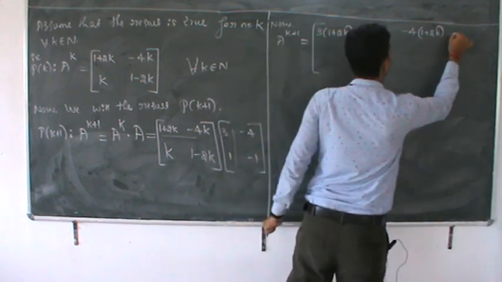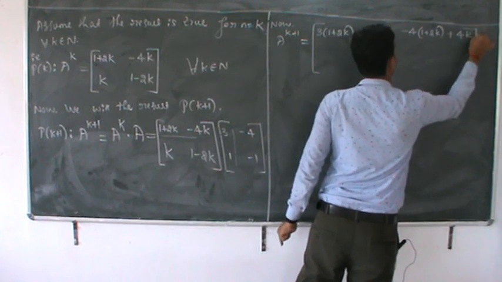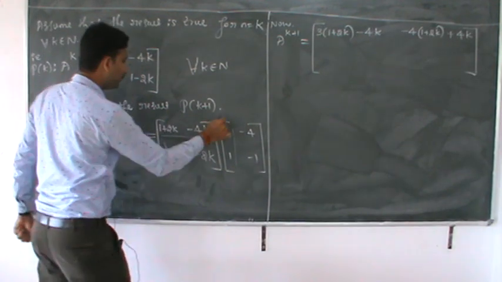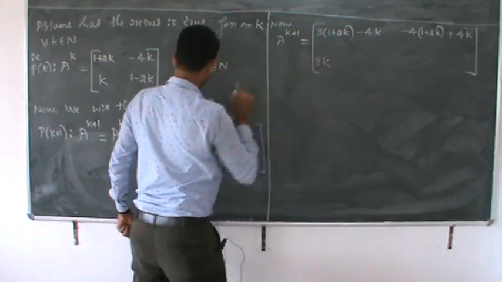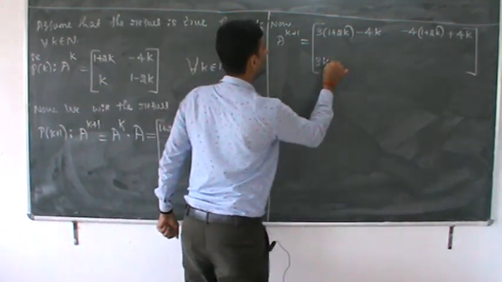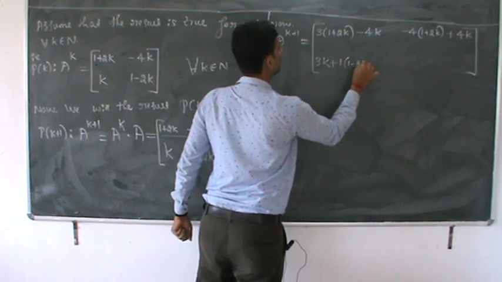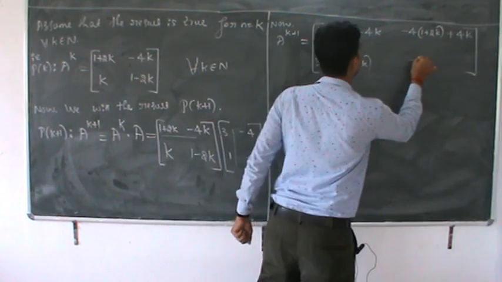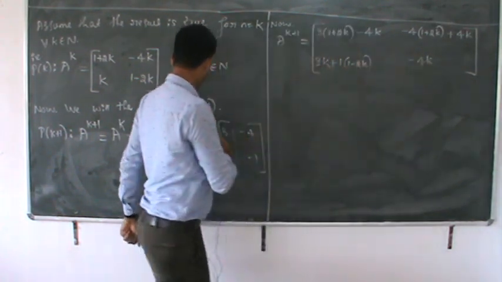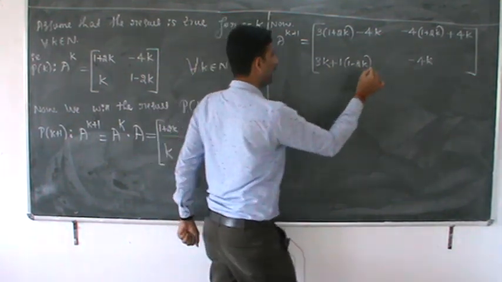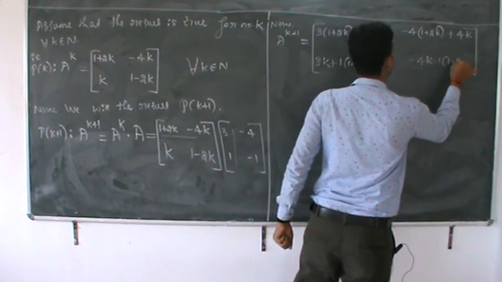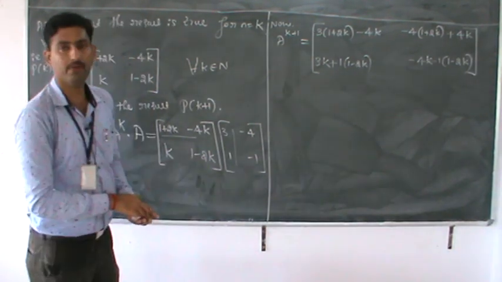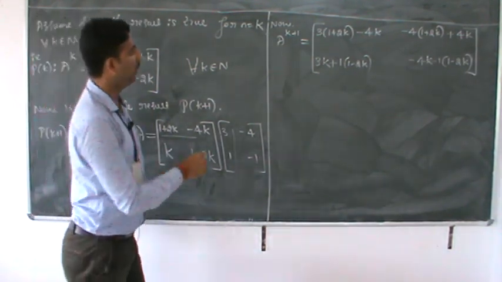after that minus of minus, that is 4k, minus of minus 4k plus 4k, k into 3, that is 3k, k into 3k plus 1 into 1 minus 2k, 1 minus 2k, minus 4k, minus 1 into 1 minus 2k. These are some multiplication of matrices, correct? The values are nothing but multiplication of matrices.